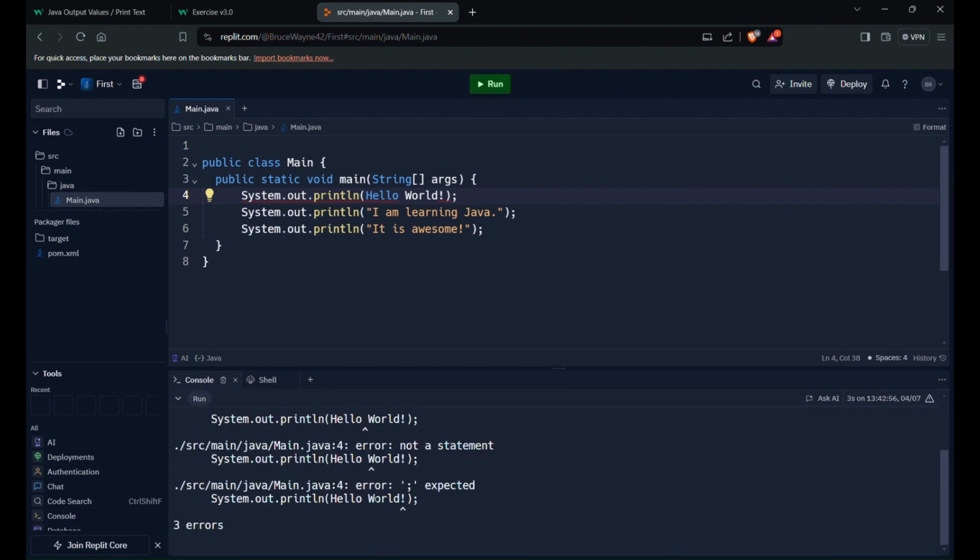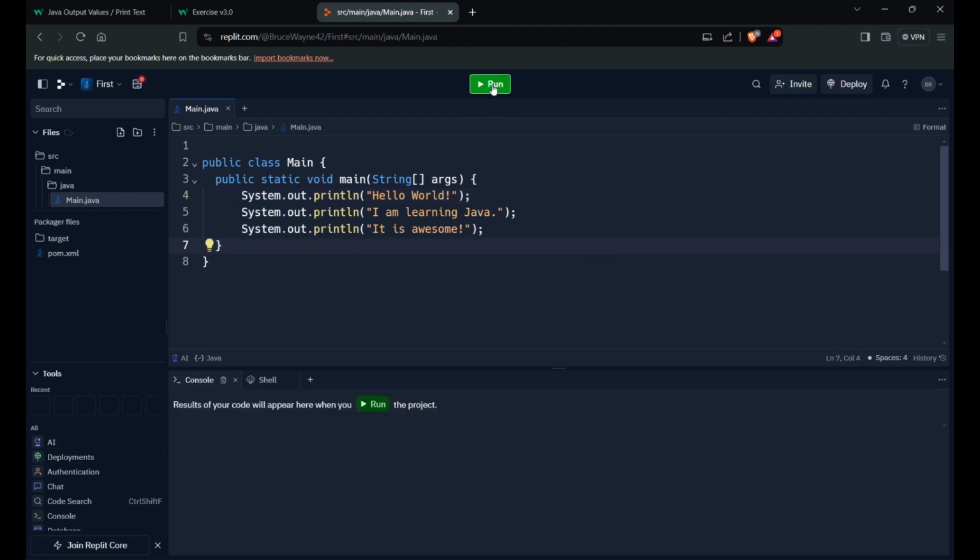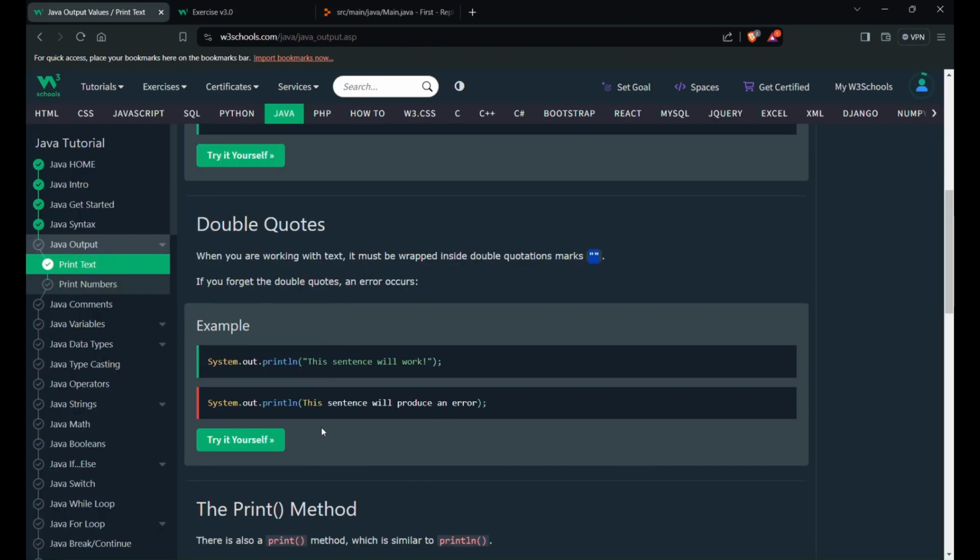Yeah, if you see here, there is some error at the fourth line. Error, not a statement. So these lines should always be inside the double quotes. Whenever we are using text, the text should always be inside the double quotes. So now it will run. Yes, always the text should be inside the double quotes. That's okay, I understood.